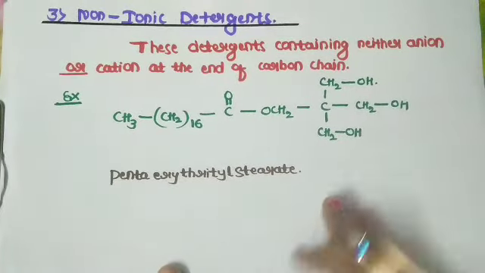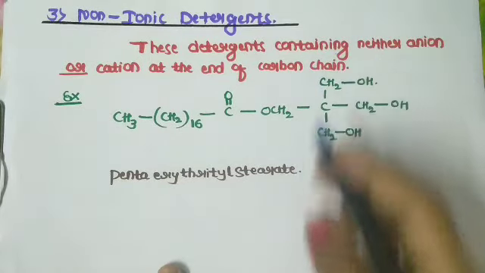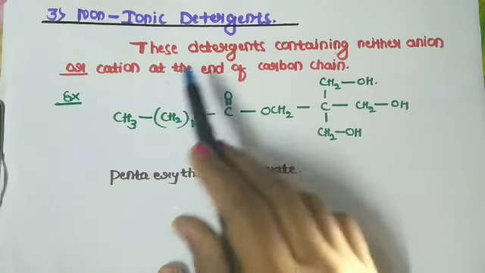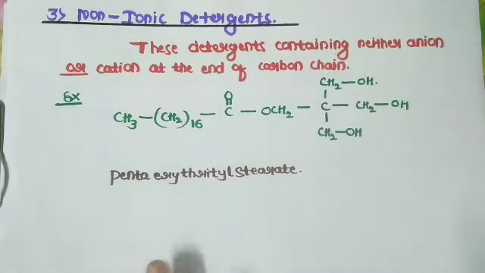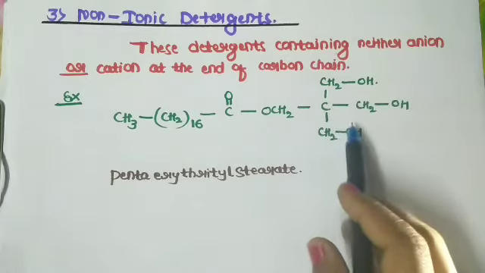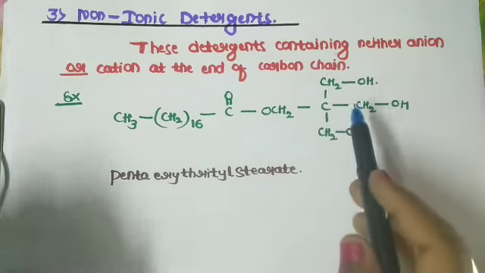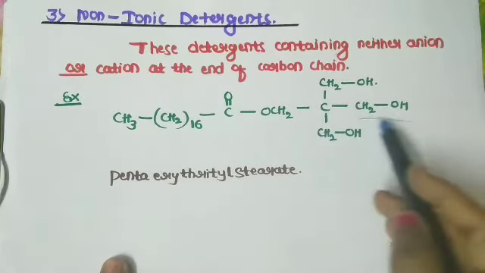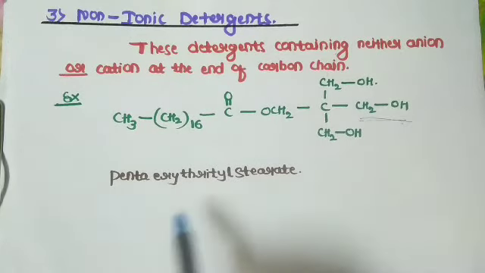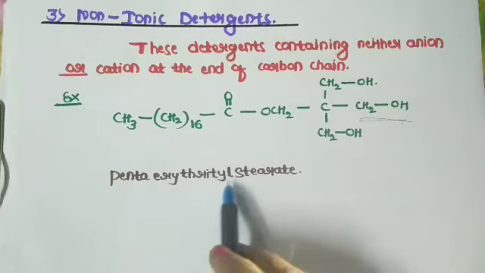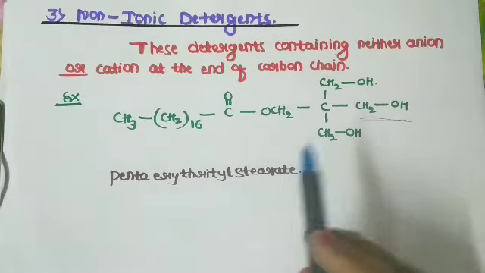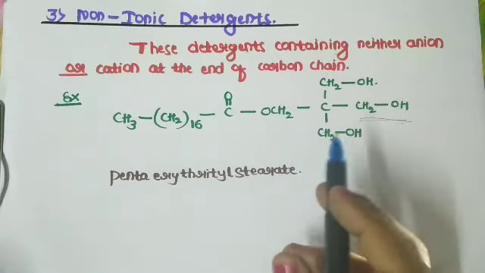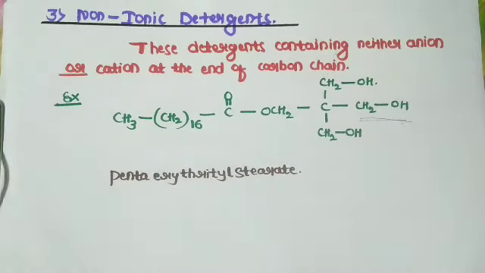Non-ionic detergents means these are the detergents containing neither anion nor cation at the end of the carbon chain. The good example for this one is pentaerythritol stearate. The substance contains a non-ionic water soluble group attached to a non-polar hydrocarbon chain.